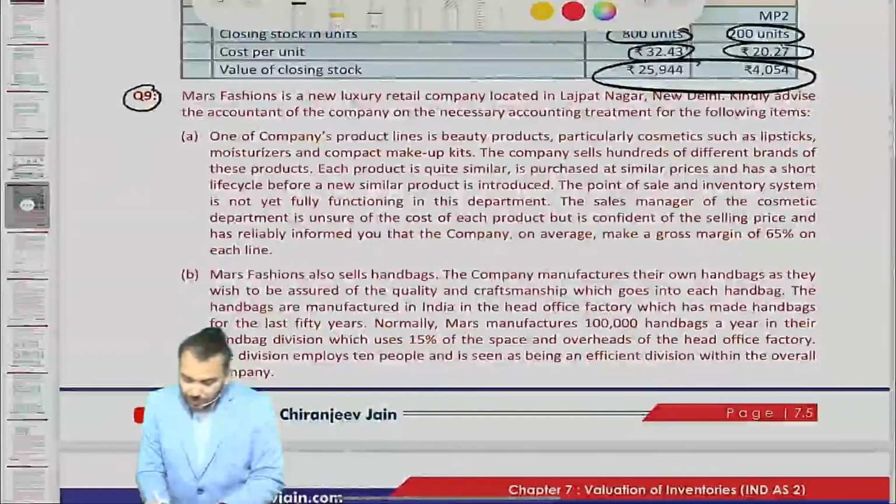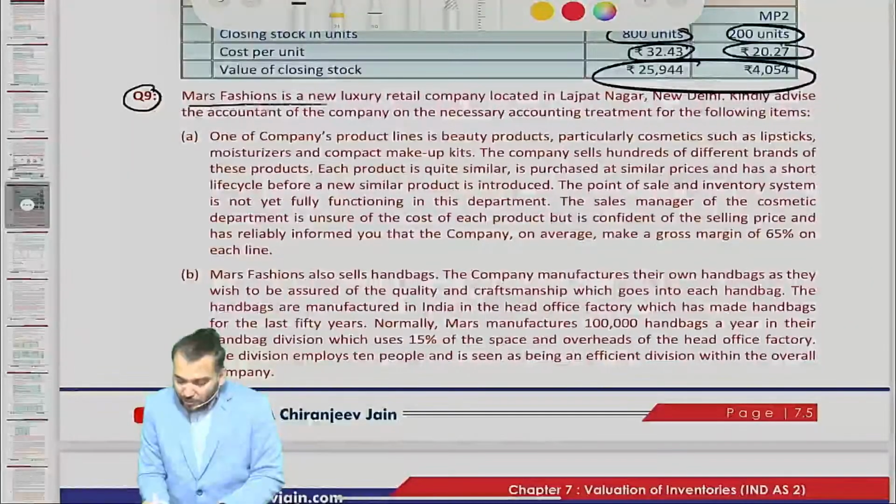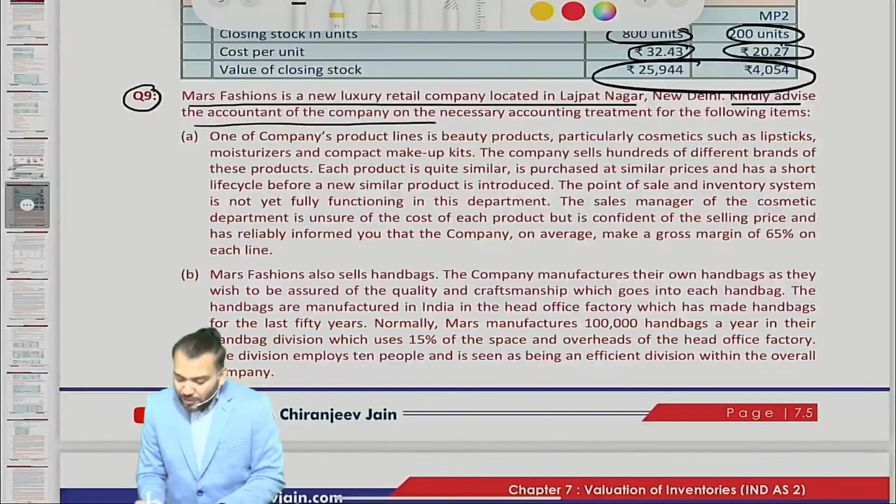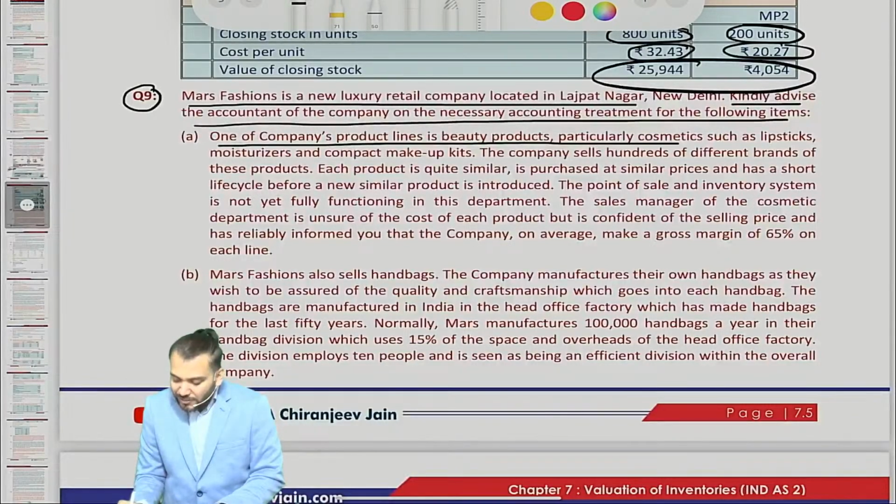Question 9. Mars Fashion is a new luxury retail company located in Lajpat Nagar. Kindly advise the accountant of the company on necessary accounting treatment for the following items. One of the company's product lines is beauty products, particularly cosmetics such as lipsticks, moisturizer, and compact makeup kits.